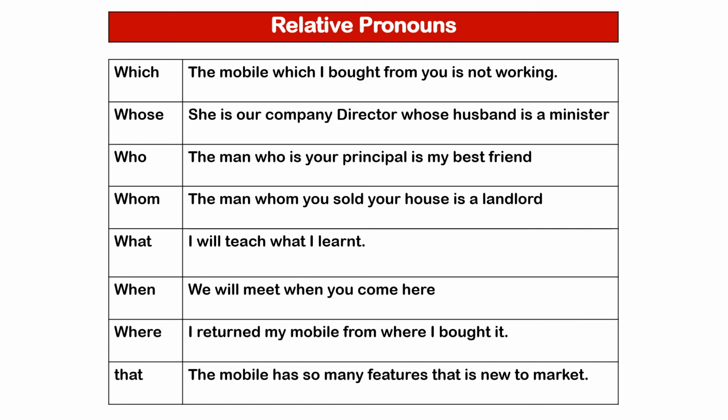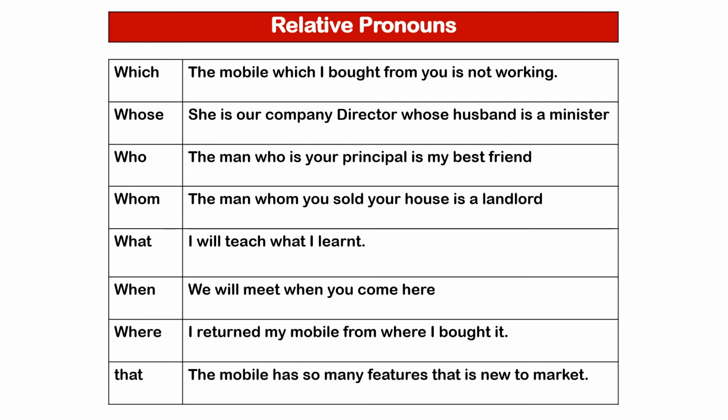Next, who. Who is used for people. The man who is your principal is my best friend. Next, whom. Example, the man whom you sold your house to is a landlord. Whom is used for people. Next, what. I will teach what I learnt. Next, when. When is used for time. We will meet when you come here.